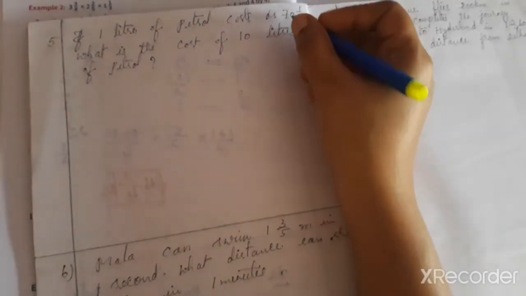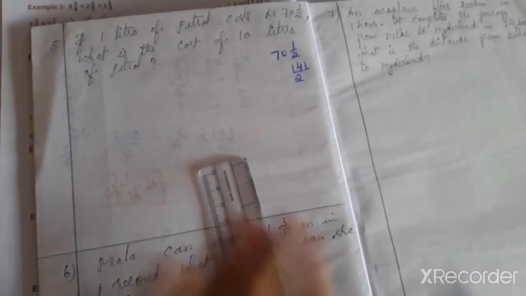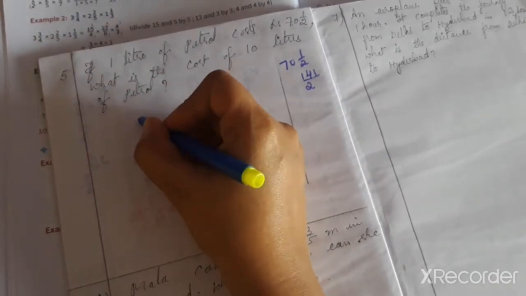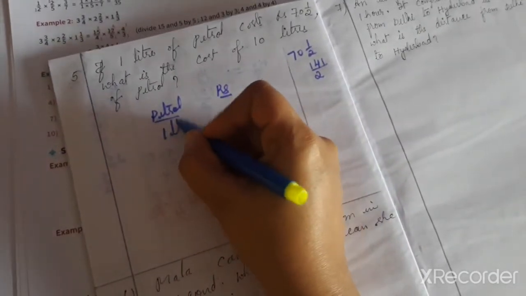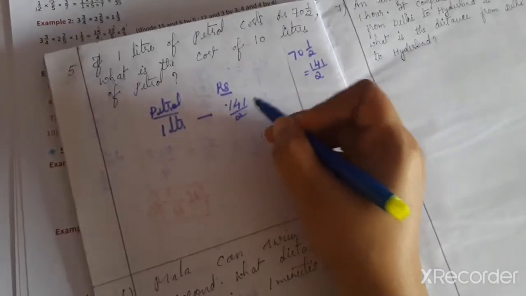Now fifth question: if 1 liter of petrol costs rupees 70.5, what is the cost of 10 liters of petrol? So convert this 70.5. 2 sevens are 14, which means 140 plus 1 is 141, so 141/2. Now write the 1 liter petrol cost. So petrol and rupees, this is the main important point in this question. So 1 liter petrol costs rupees 70.5, which means 141/2 rupees.